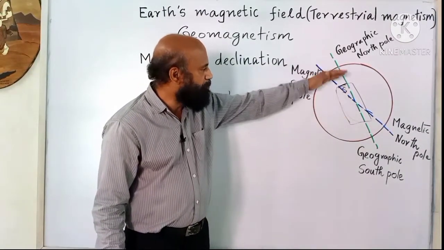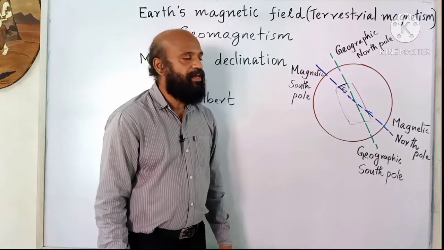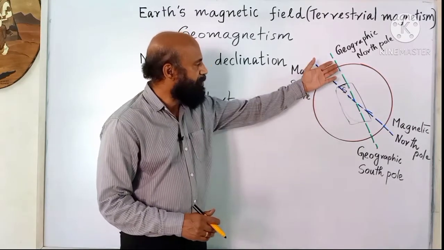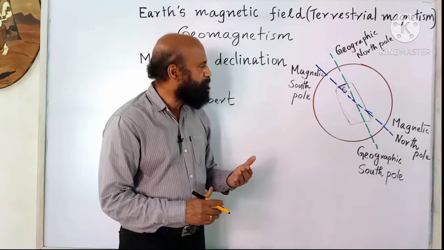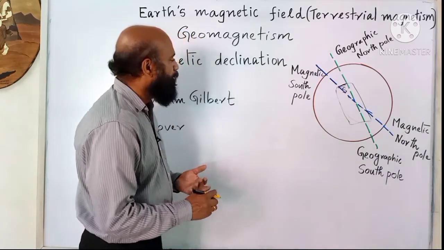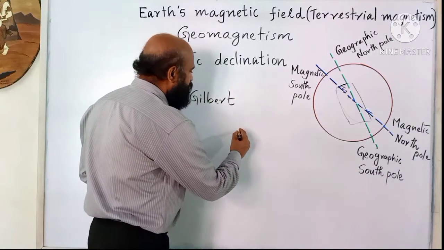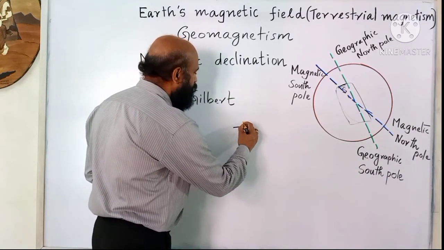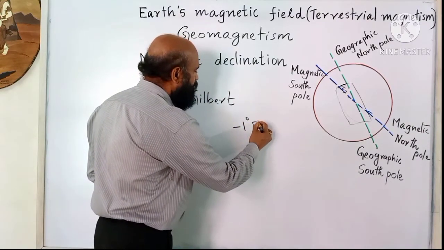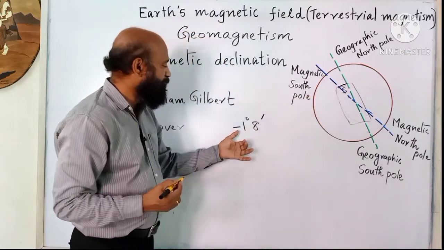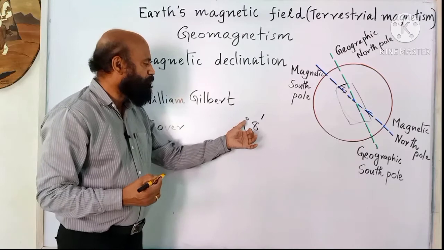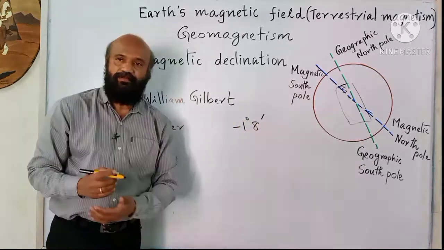At higher latitude, the angle of declination is greater. In India, the angle of declination is very small. For Chennai, it is minus 1 degree 8 minutes. It is in the west, so there is a negative value, minus 1 degree 8 minutes.